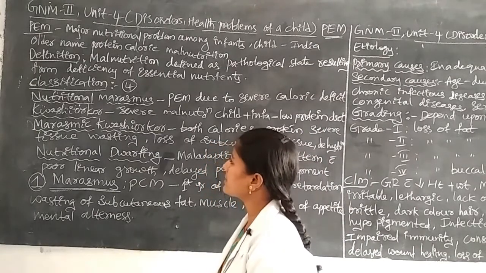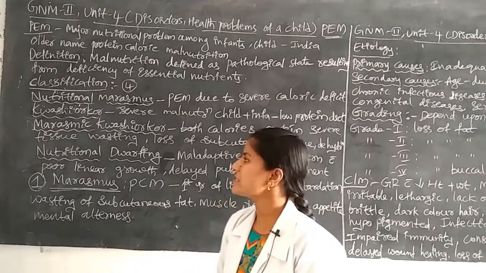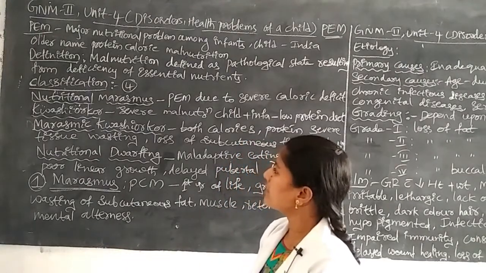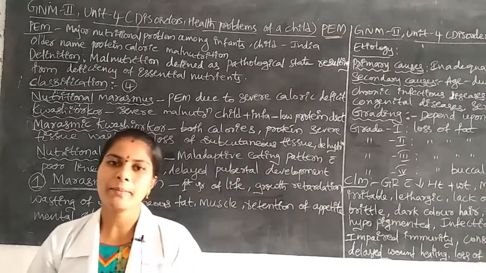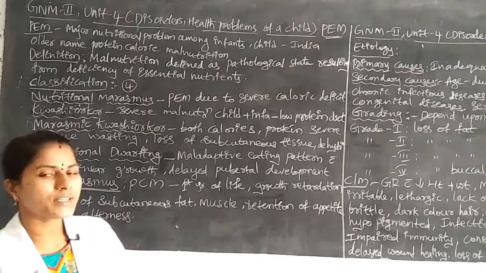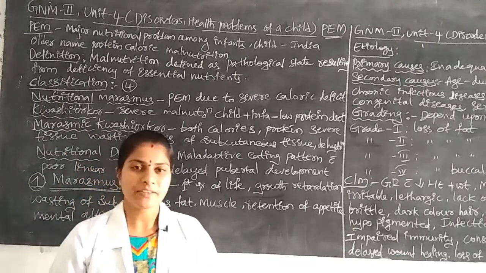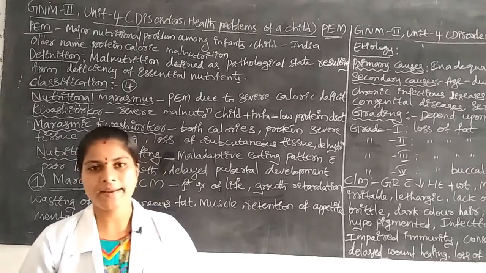Next we discuss what is meant by kwashiorkor. Kwashiorkor is one of the protein energy malnutrition disease conditions. It is mainly severe malnutrition in children as well as infants.